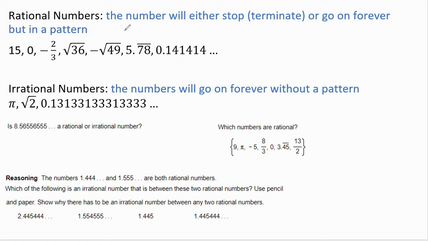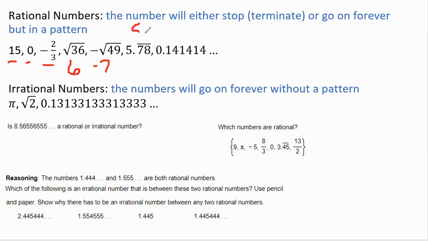So rational numbers are numbers that will either stop, terminate, or go on forever, but in a pattern. Some examples are 15, 0, negative 2/3. The square root of 36 is rational because that equals 6. A negative square root of 49 is rational because it equals negative 7. Anytime you see a line over a number like this, that means it's repeating.